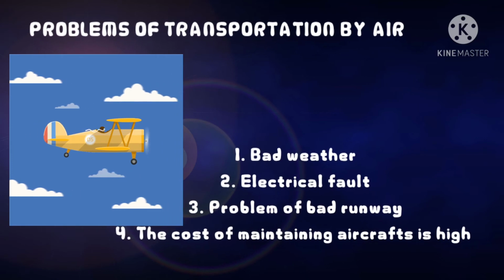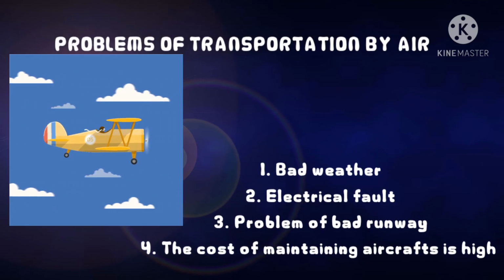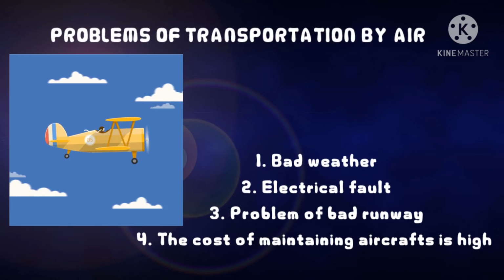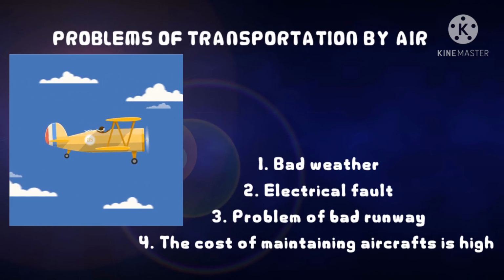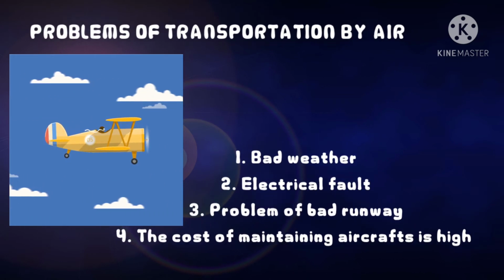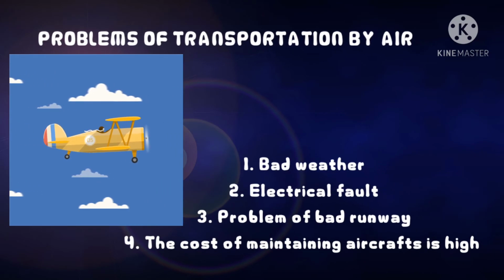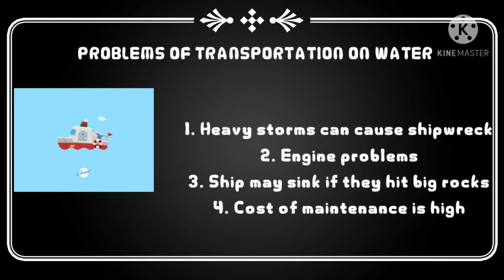The runway is a long wide land on which aircraft land and take off. A damaged runway can cause a crash. Then the last one is the cost of maintaining aircraft is high. Now let's see the problems of transportation on water.